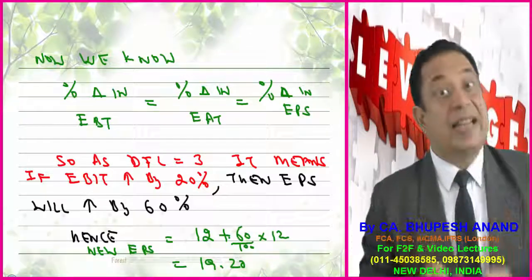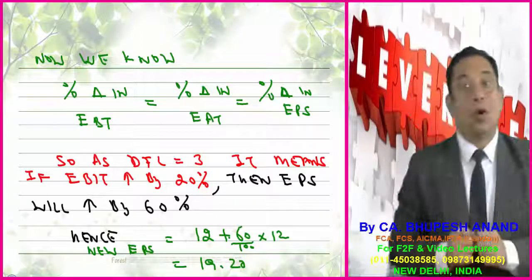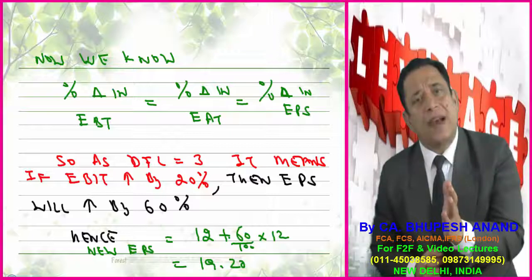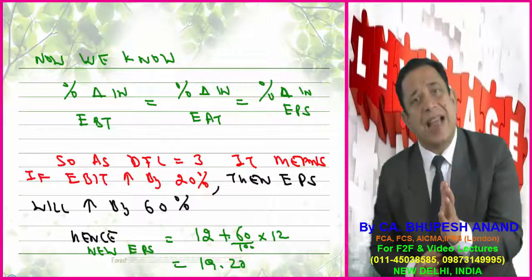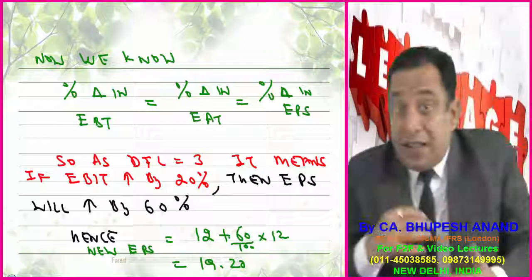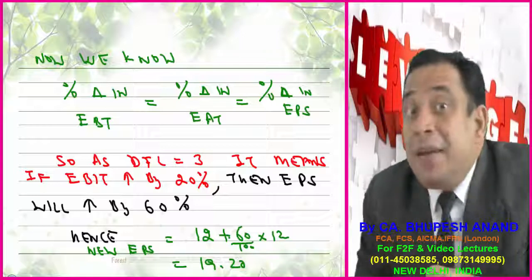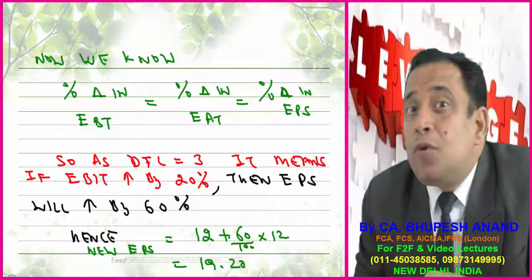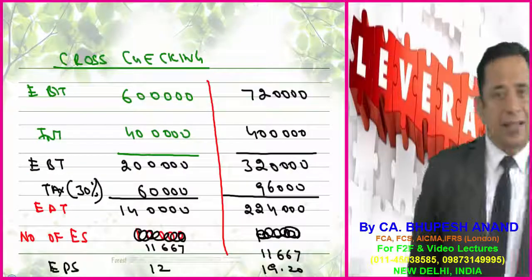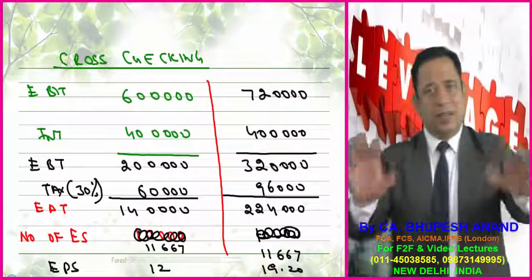The total is 19 rupees 20 paisa. Now it means we can directly say that EPS will be 19 rupees 20 paisa if I am aware of the degree of financial leverage and the original EPS. Now you must be wondering whether in reality it will come as 19.2. So I have proved that also, how in reality it can come as 19.2. Hence the result will remain the same.